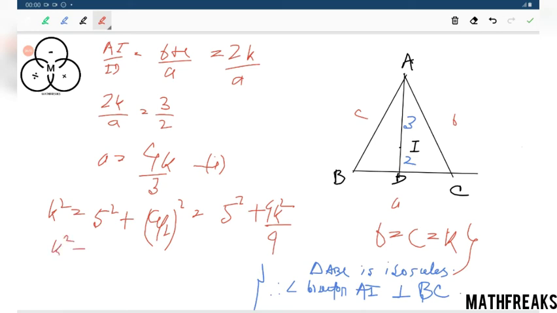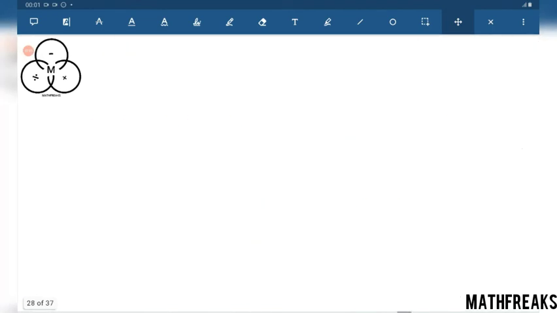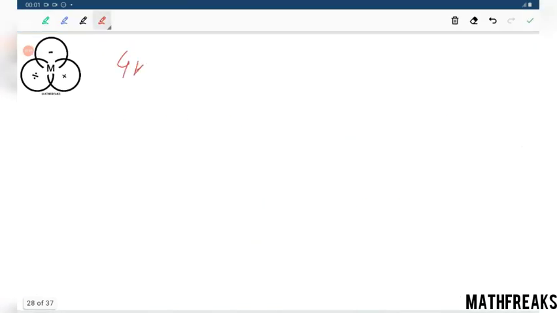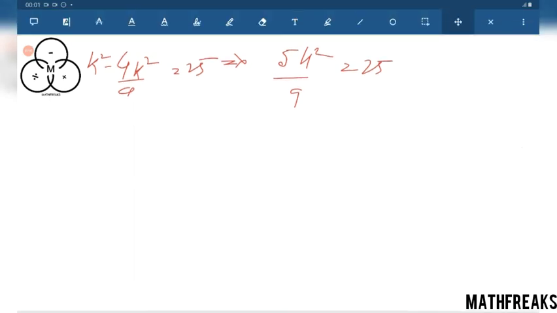That is, k square minus 4k square by 9 equals 25, that is 5k square by 9 equals 25. I have made a mess.